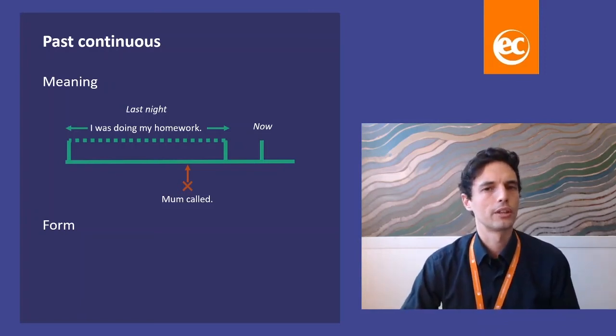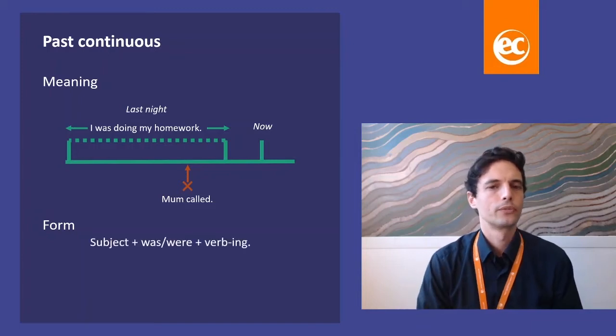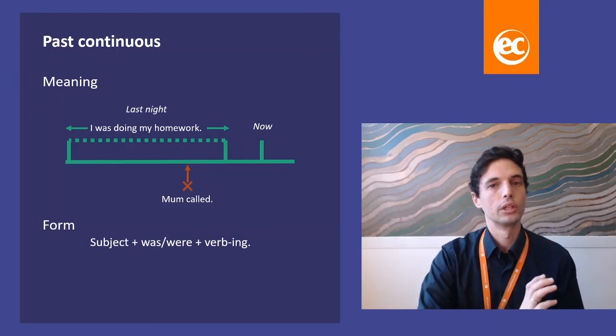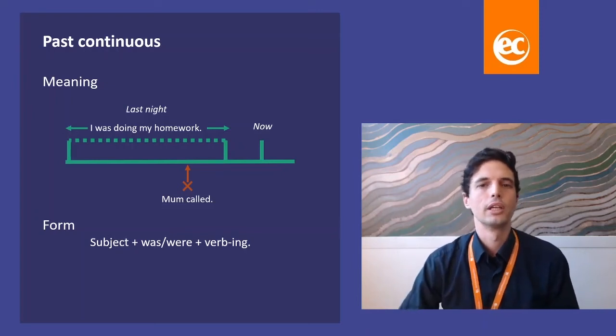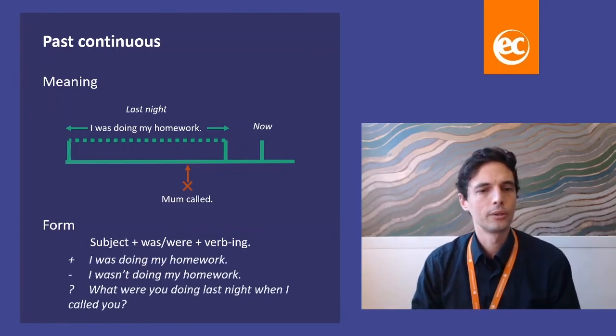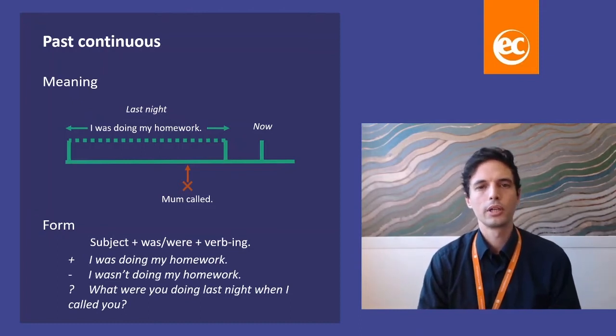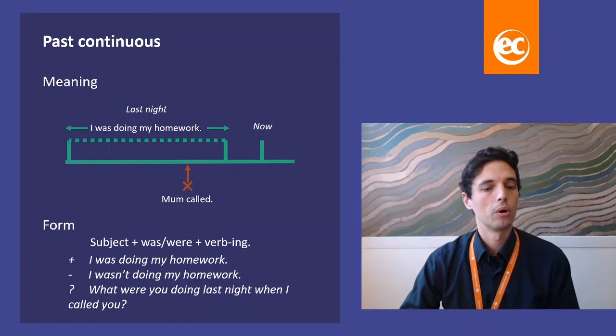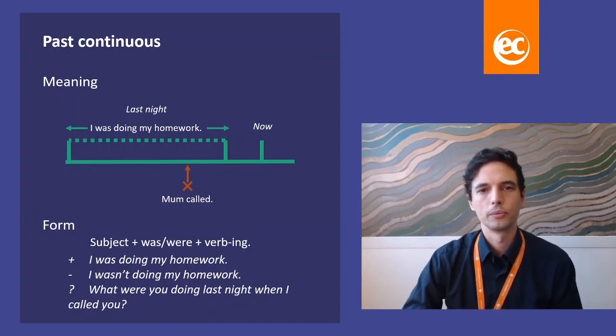Let's look a bit at the form as well. So to form the past continuous, we use the subject plus was, were, plus the main verb in ing. Here are some examples. I was doing my homework, negative, I wasn't doing my homework, and question, what were you doing last night when I called you?